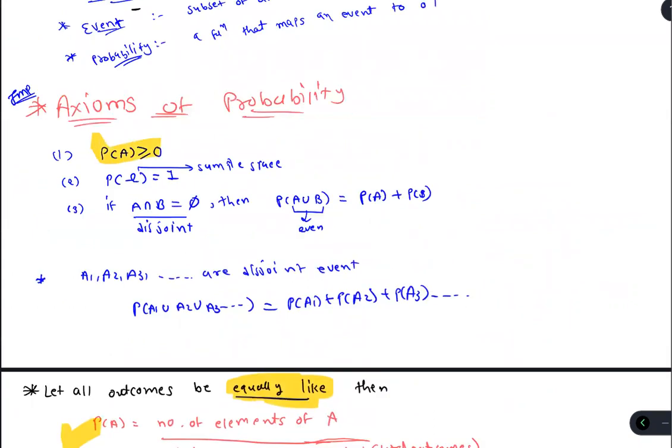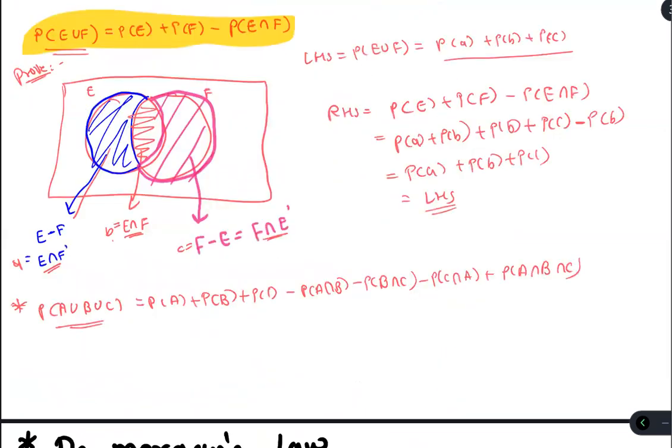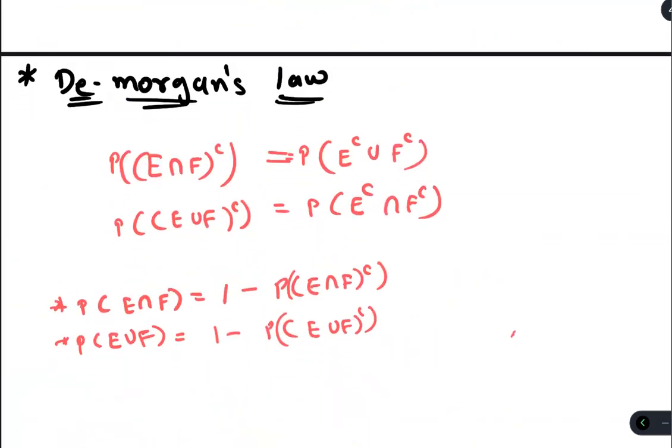Then the axioms of probability, first, second, and third. This is what you learned today. If you have any problem, just ask me in the DM. And the last is De Morgan's law.